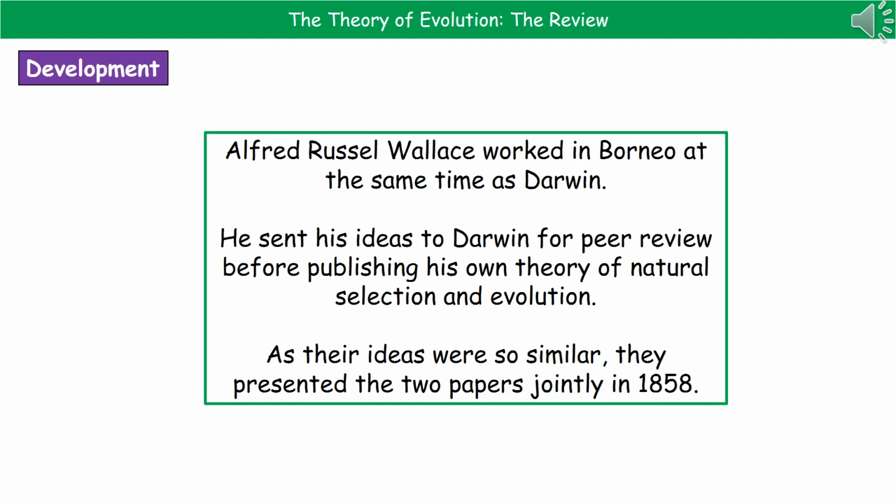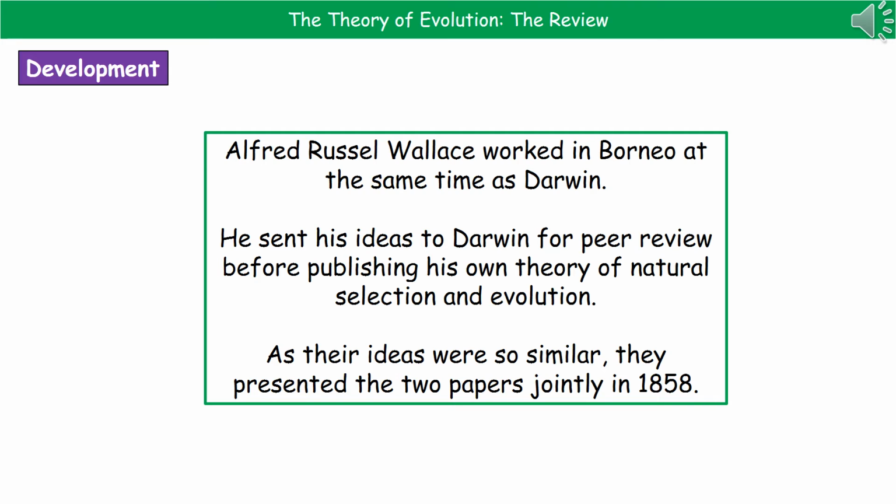However, it wasn't just Charles Darwin who was working on this idea. We also have another scientist who was a Welsh biologist called Alfred Russel Wallace, and he was working in Borneo at the same time that Darwin was doing his work. And once he'd written his scientific paper, Wallace sent his ideas to Charles Darwin to carry out a peer review on it before he finally published it.